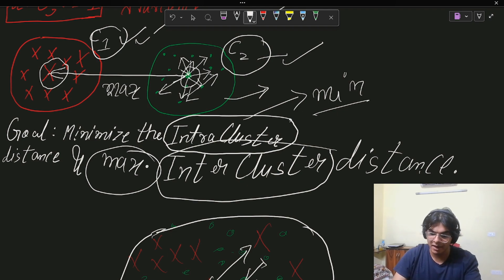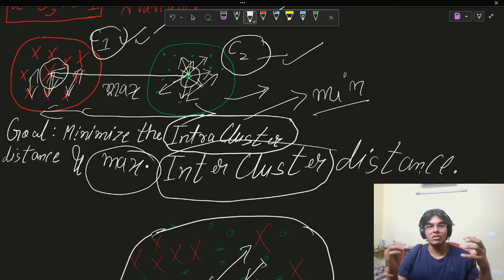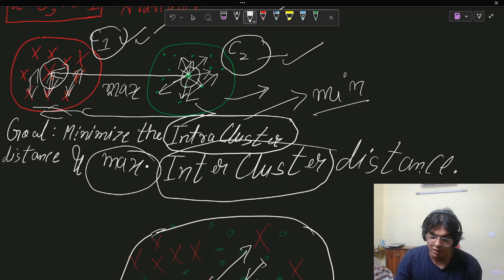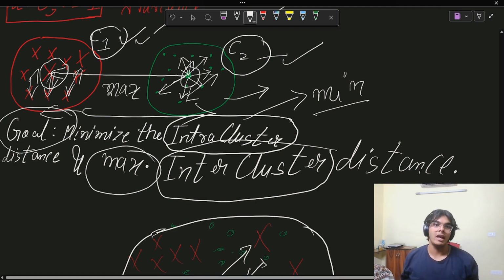We maximize this one right here, and we minimize these internal distances because we want the points to be closer together. We want the clusters to be compact. That means the clusters are eventually more accurate. That is the basic intuition, the basic goal of our clustering algorithm.